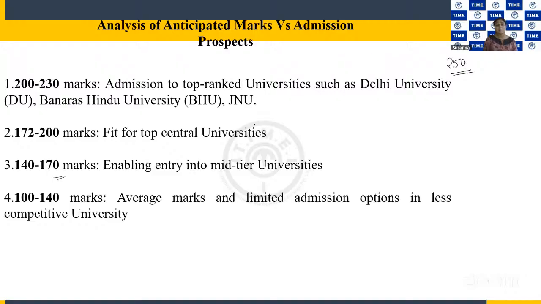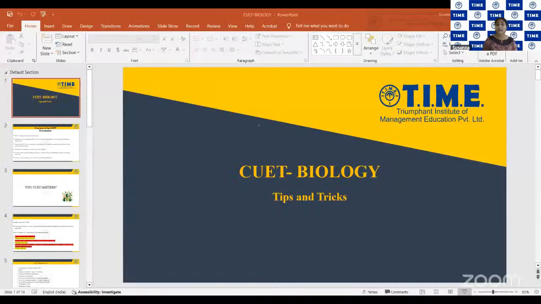If two or three students come to DU with the same marks, say 210, the rank differs. So to get into the top ranked universities, your marks should be somewhere between 200 and 230.